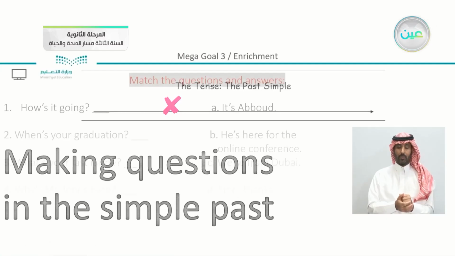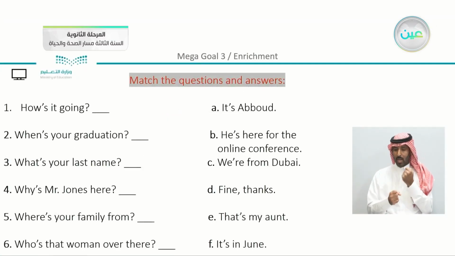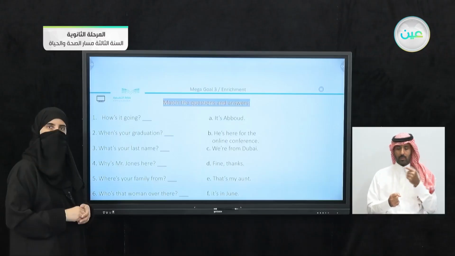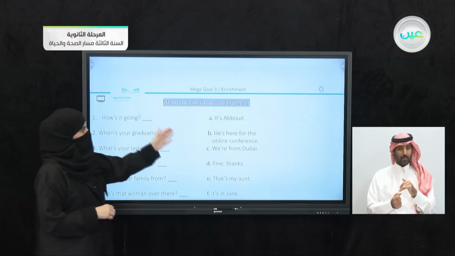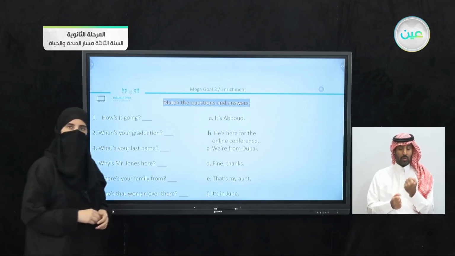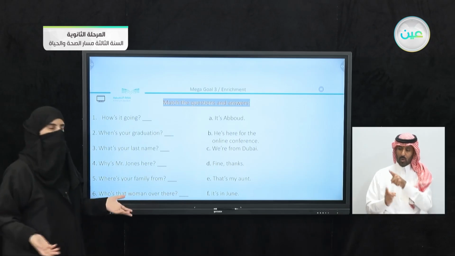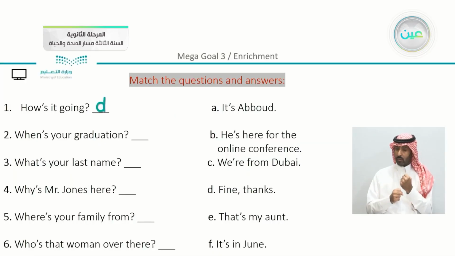Now we have making questions in the simple past. We're going to have a very simple task here to do together. How is it going? We have here the answers. If someone asks you how's it going, you can answer, D, fine, thanks. When's your graduation? From the question when, we know that we are asking for a time. It is in June.